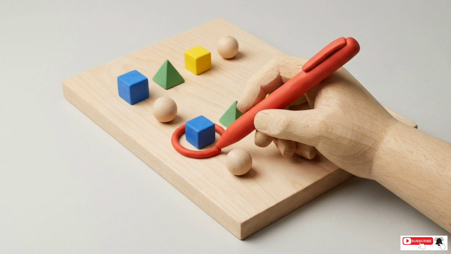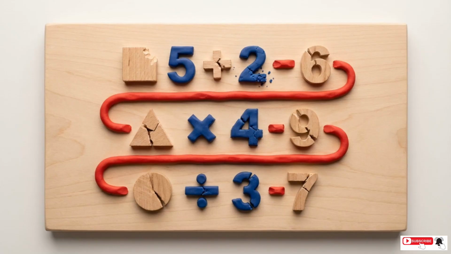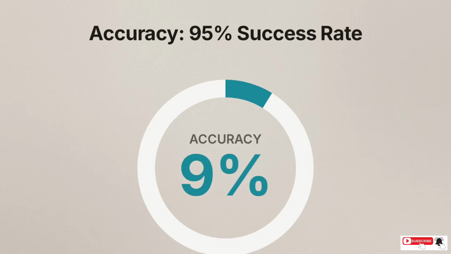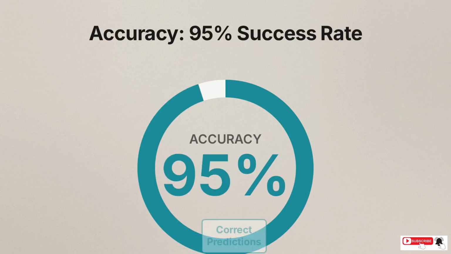It works like a teacher grading a final exam. They analyze the specific patterns in the mistakes the student made to determine where their reasoning failed. The most basic evaluation metric you will encounter is accuracy. This measures the simple percentage of correct predictions out of the total number of attempts.